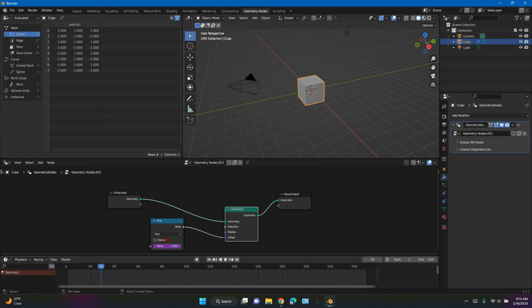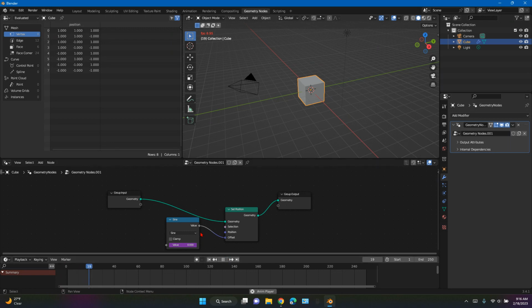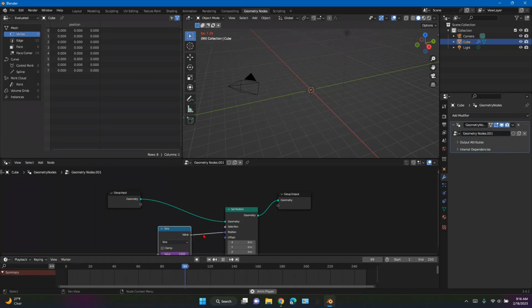Or does it? That's weird. Huh. So, press this. It should work for you. If it doesn't, I don't know what to do. Offset, position. Some troubleshooting will happen today.